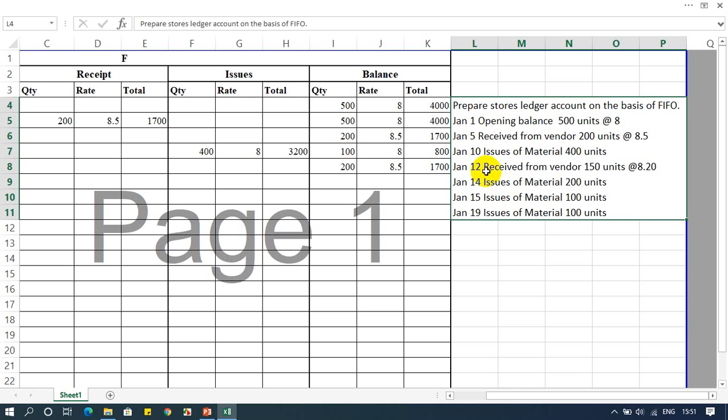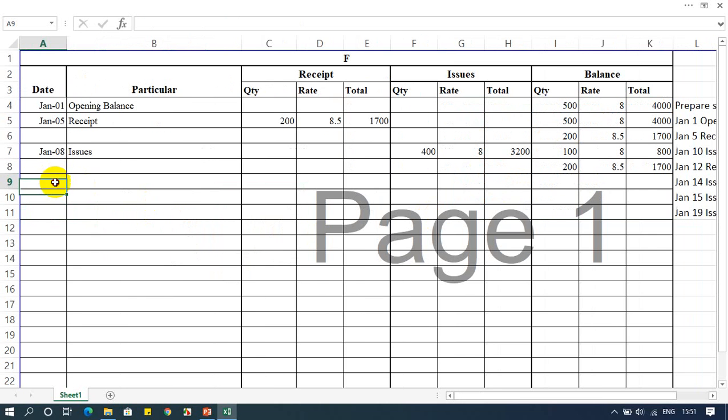On January 12th, we received 150 from the vendor. So I am writing January 12th, received from vendor 150 units at the rate of 8.20. So now we need to multiply 150 by 8.2, so 1230.